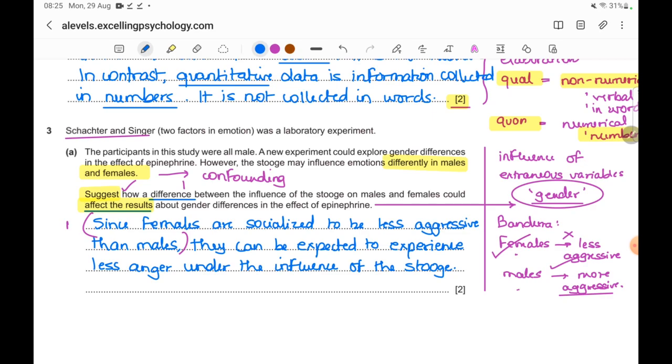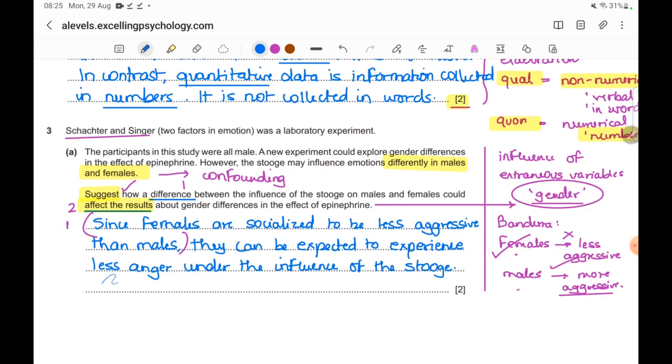Now next what we have to suggest is how this would influence results. So my next sentence will be about affecting the results. So what would happen because of this? It would appear that females are less influenced by epinephrine. That is, it would appear as if epinephrine is ineffective when it comes to arousing the emotions of females. Whereas it's not epinephrine which is ineffective, it is females' natural tendency towards less aggression or socialized tendency towards less aggression that is impacting them.